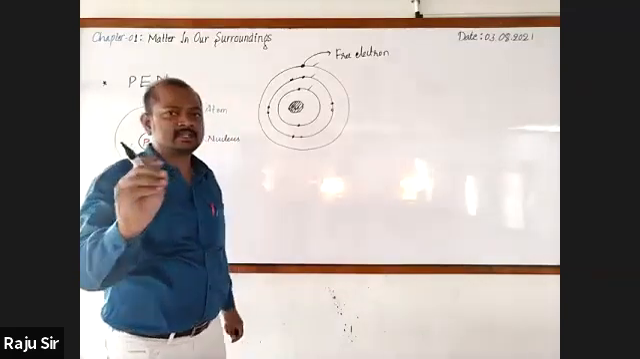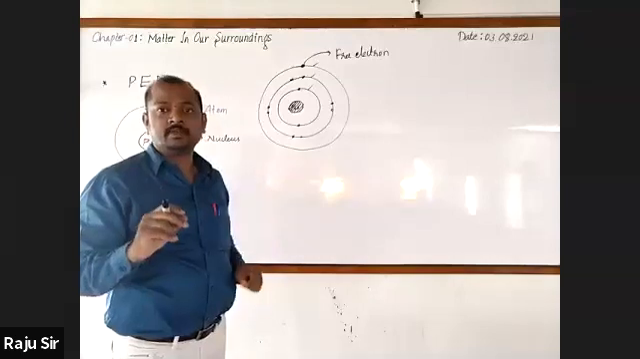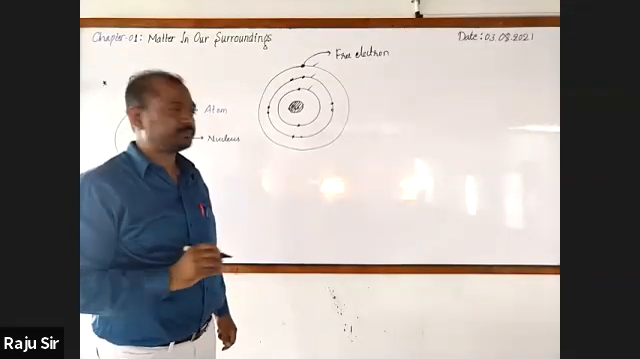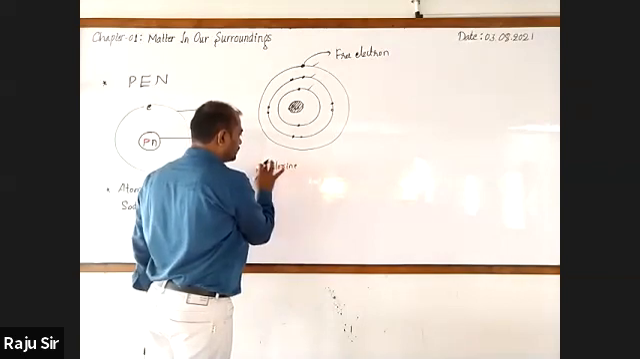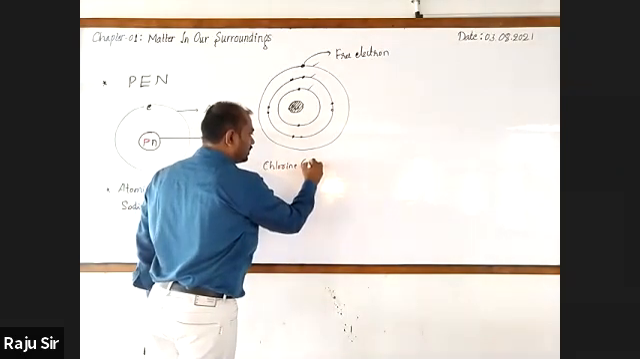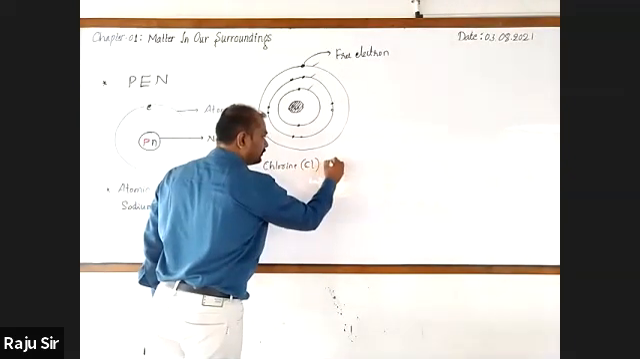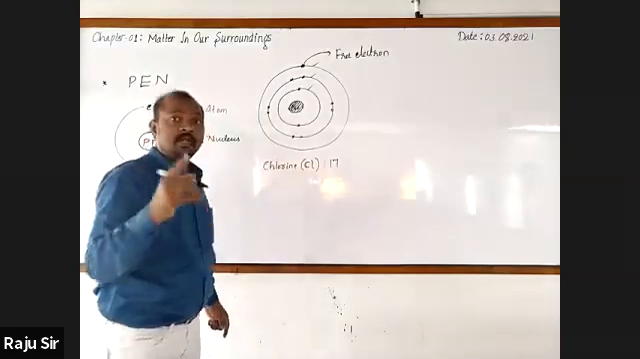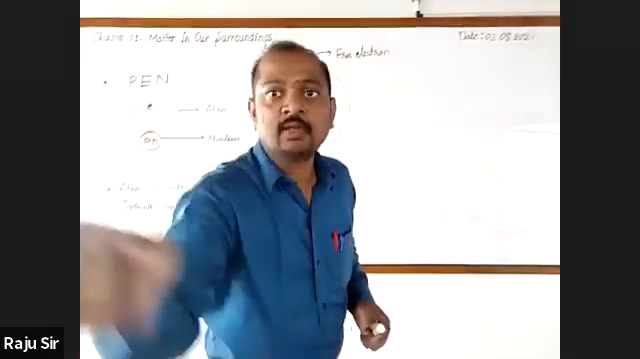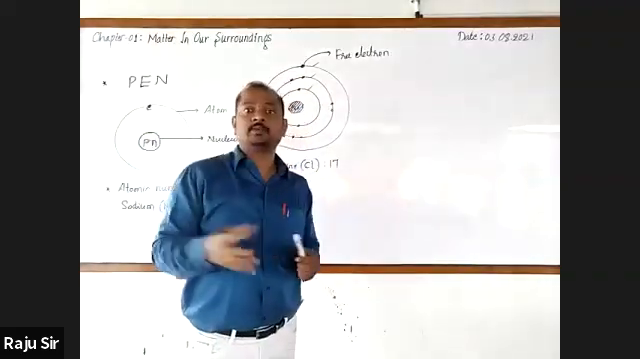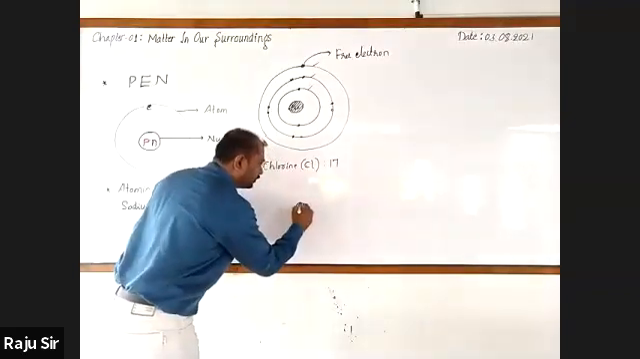Now, hope that you have recalled the previous year concept. To recall one more element, I take chlorine. What is the atomic number of chlorine? 17. Very good. Atomic number of chlorine is 17. Atomic symbol is Cl. And let me show you how these 17 electrons are distributed inside the atom: 2 plus 8 plus 7.